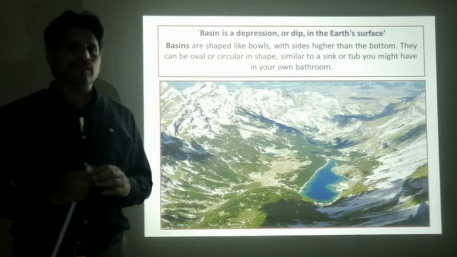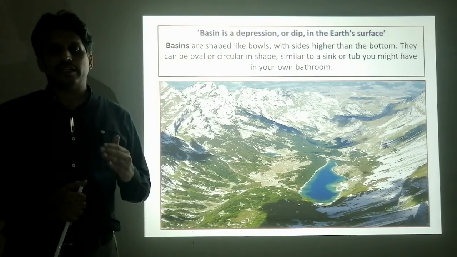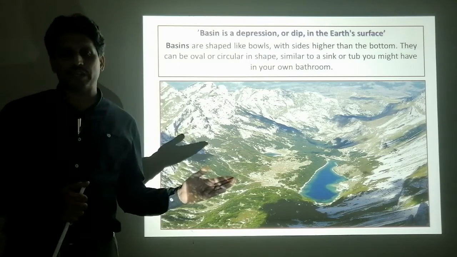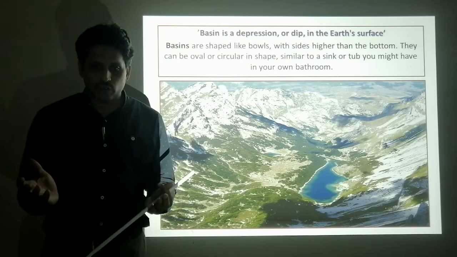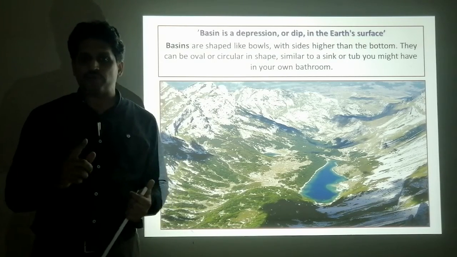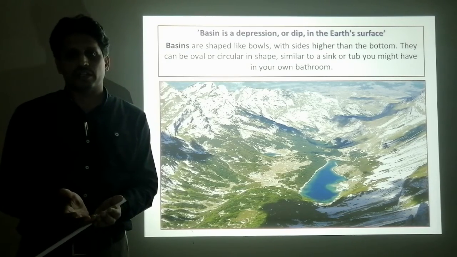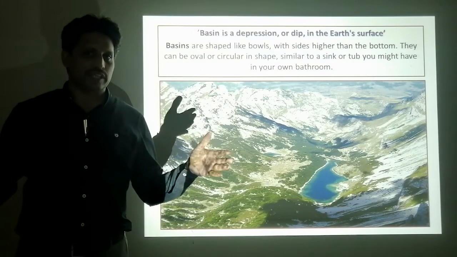There are many basins in Balochistan, and they are categorized into northern basins and western basins. These basins are the kind of landscape, the topographical feature, shaped like a bowl, that has a depression and is located between two mountains.